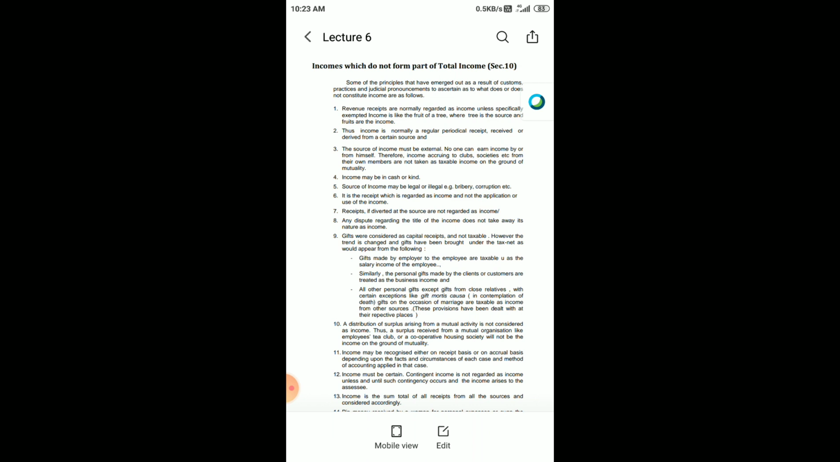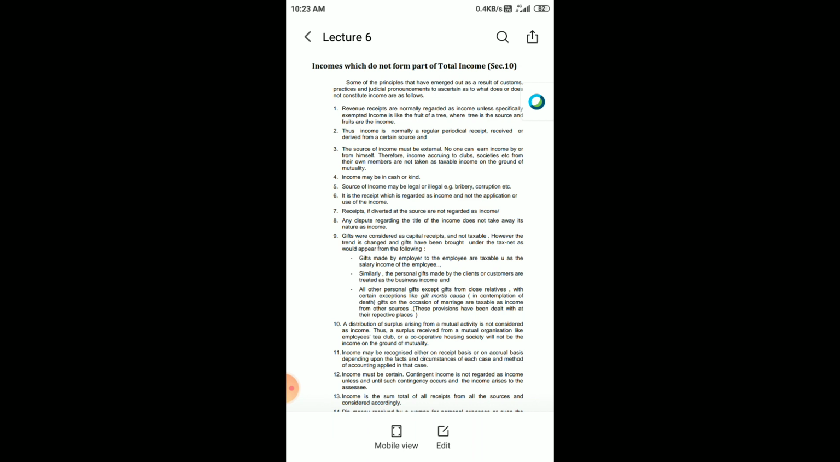Third, the source of income must be external, right? If you are getting income from internal sources, there are various internal sources from which you can get income, but those are not treated as revenue receipts or income. The income should be from an external source, and income you get for yourself, personal income, is not treated as your business income. Like income from membership clubs, etc., those are taxable under different heads.